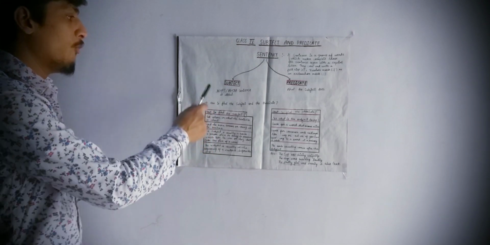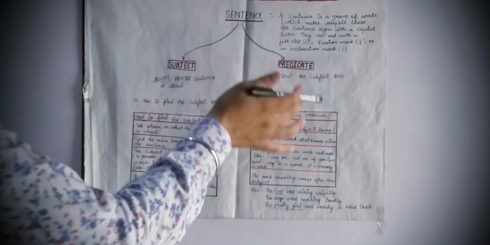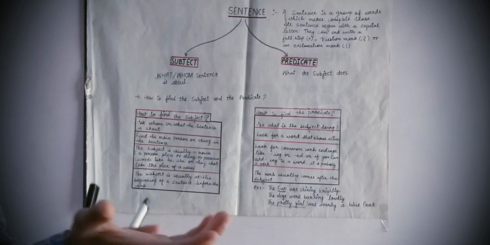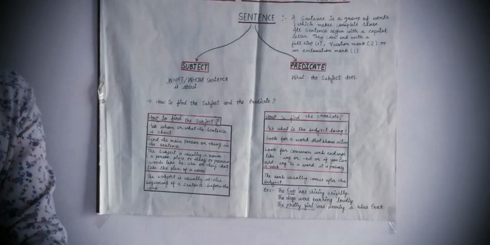Subject and predicate are the two parts of a sentence, and subject tells us about what or whom we are talking in the sentence. हम किसके बारे में बात कर रहे हैं? That is subject. And predicate is what the subject is doing. Like we are talking about a boy, and the predicate will be what that boy is doing, what action that boy is performing, that will be predicate in a sentence.